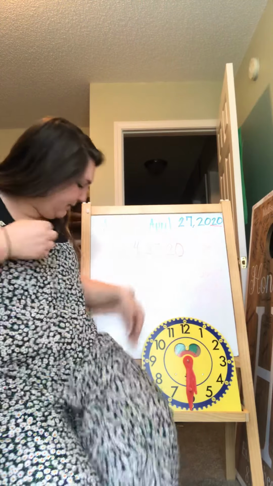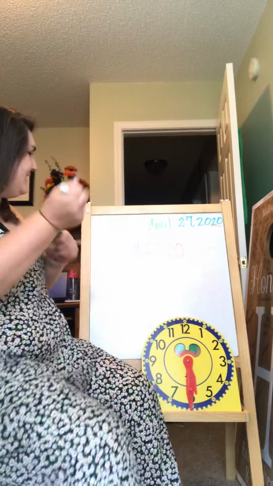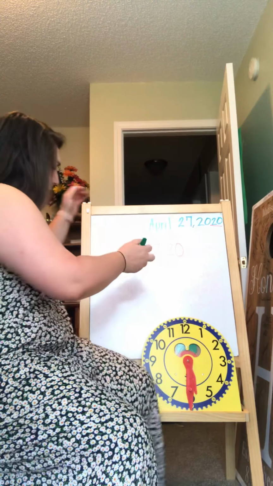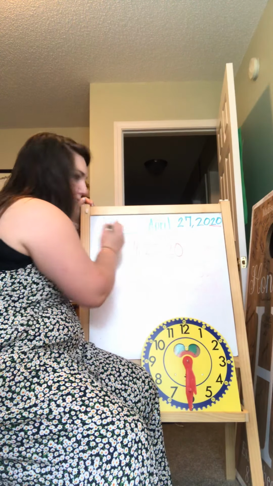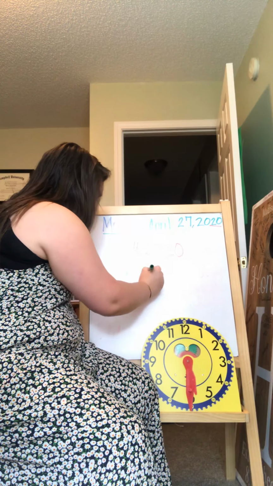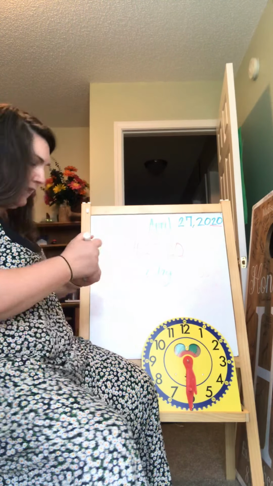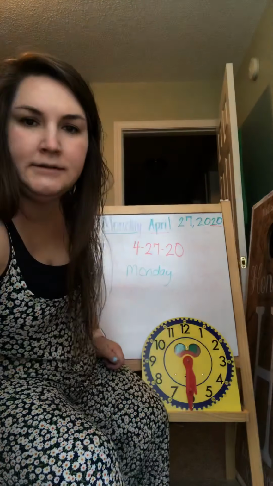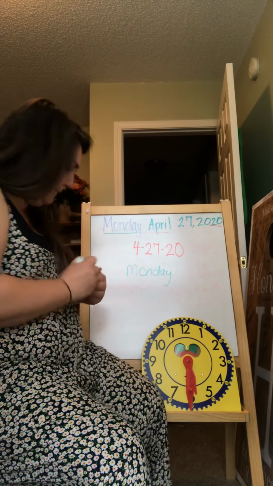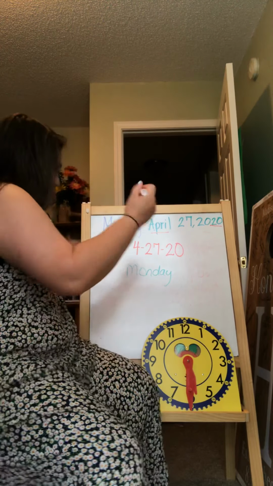Good. So somebody tell me, everybody who's watching it, tell me what today is. Today is what day of the week? Monday. Today is Monday. So if today is Monday, you cannot see that at all, can you? Is that better? Let me use red. Okay, let's try this again.